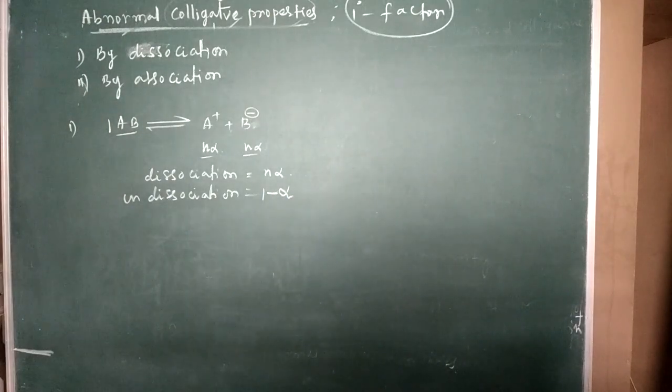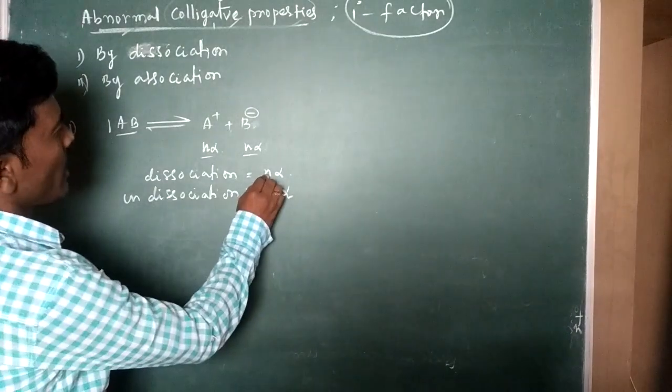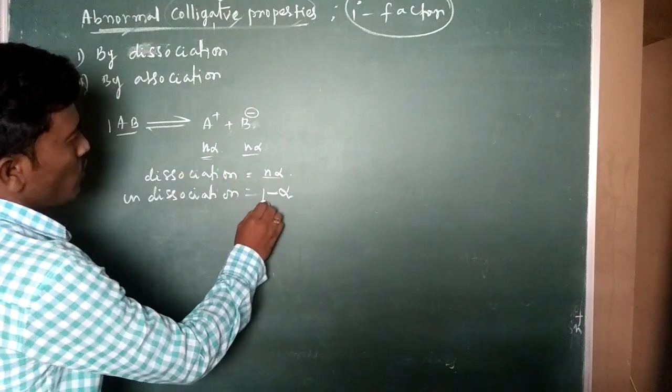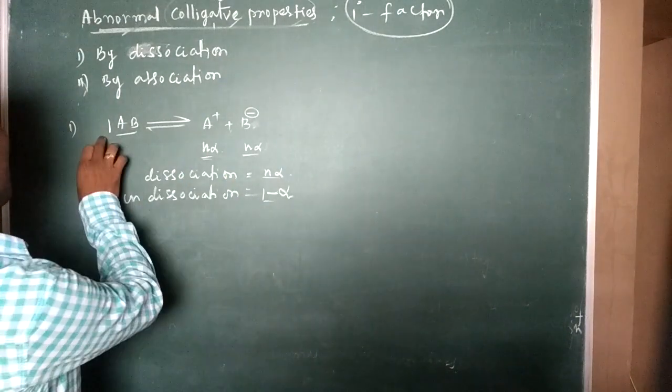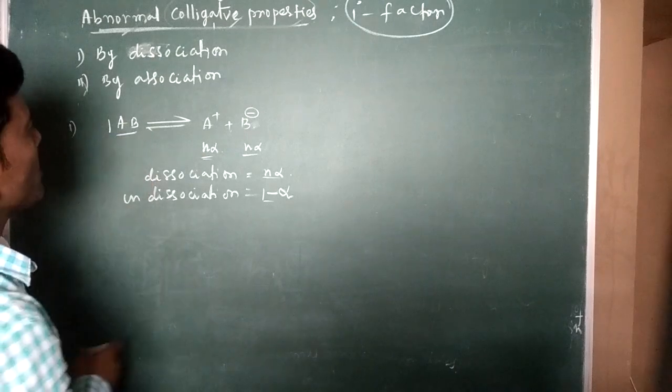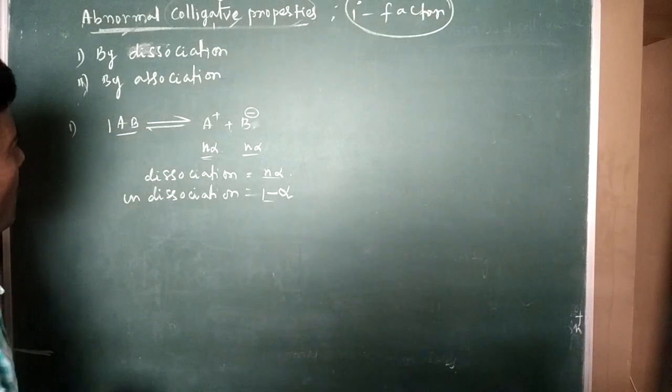So what is the dissociation part here? n alpha. And what is the undissociated part? 1 minus alpha.